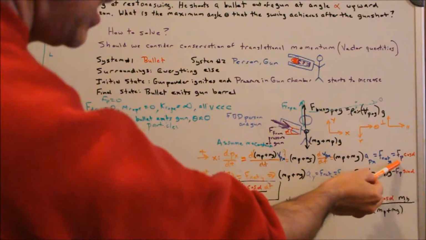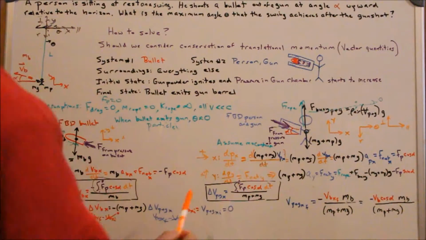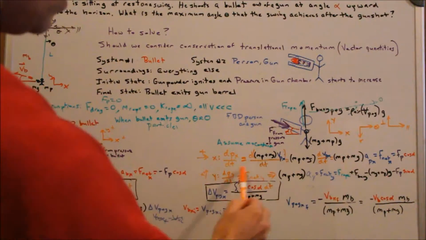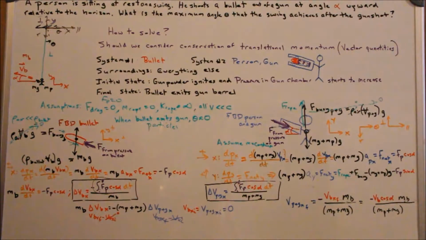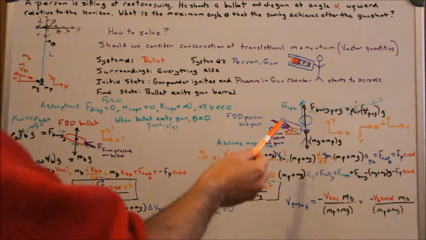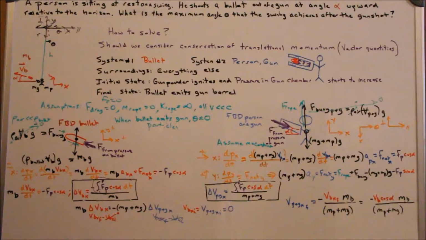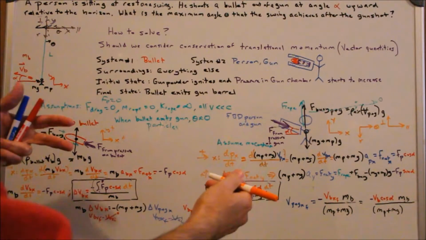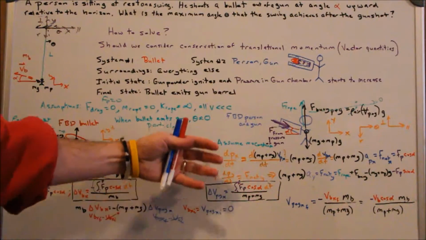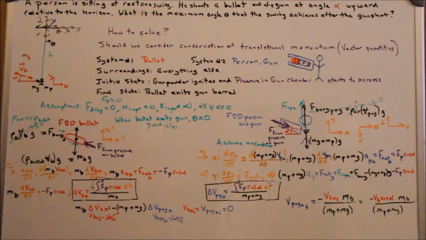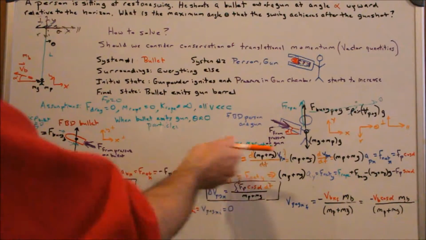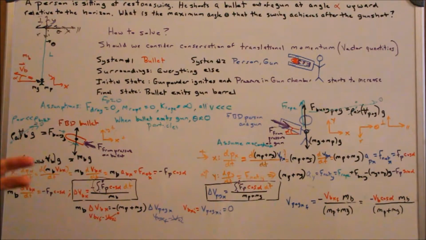That's a positive this time, Fp cosine theta. So very similar here. I did sum of forces in y right here. That would tell you information about the acceleration in the y or the rope force, but we don't really need to solve for that because we get every information we're going to get from the x. So we'll just focus on everything in the x direction because that's going to give us lots of valuable information.